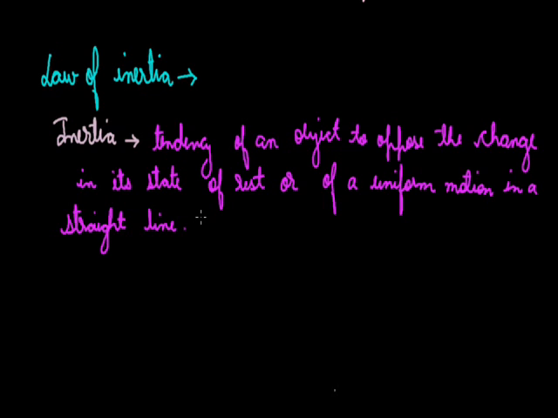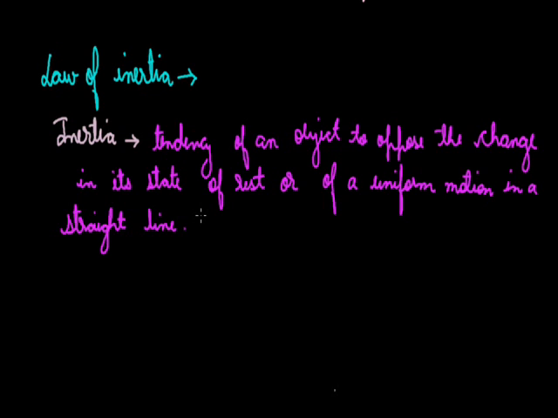We can say that if a body is in equilibrium, it doesn't want to change its state of equilibrium. Similarly, inertia can also be described as the tendency of an object to oppose the factors which change the equilibrium state of an object.